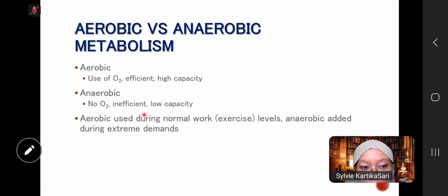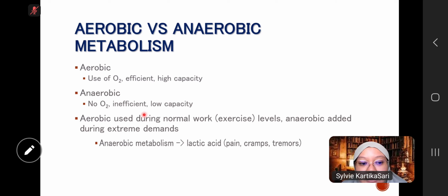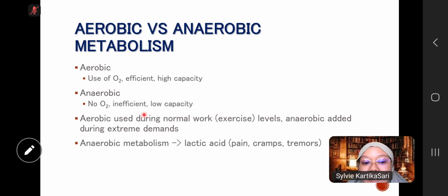So after aerobic metabolism, we suddenly switch to anaerobic metabolism because we push our body too hard in exercise or activities. Anaerobic metabolism produces lactic acid, and we know that lactic acid causes pain, cramps, or tremors in our muscles.